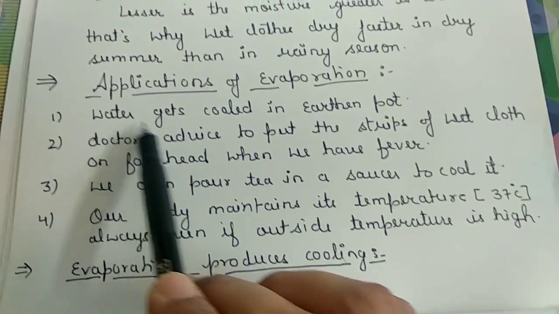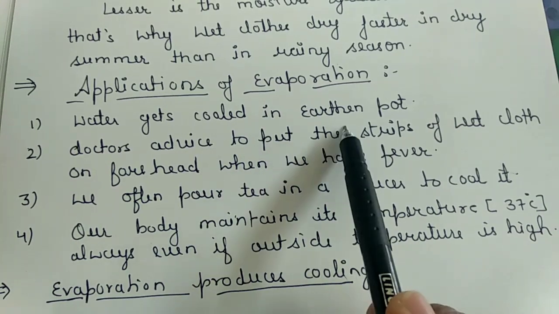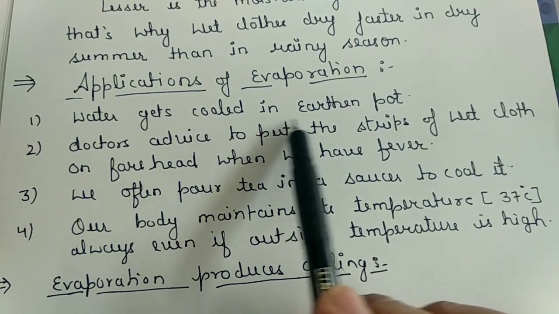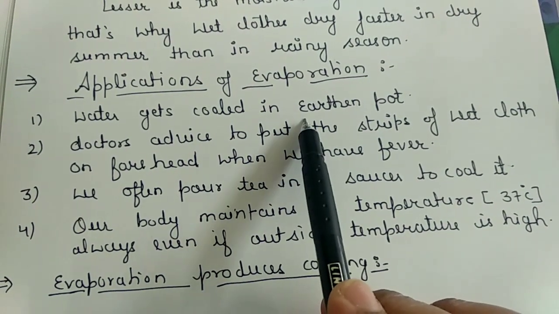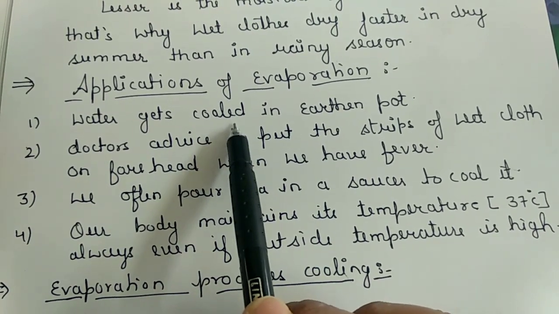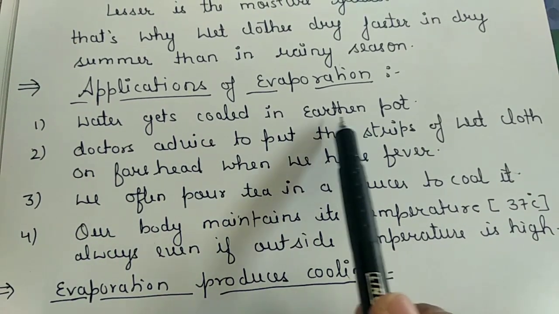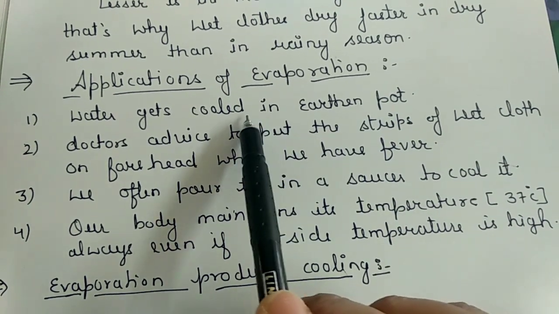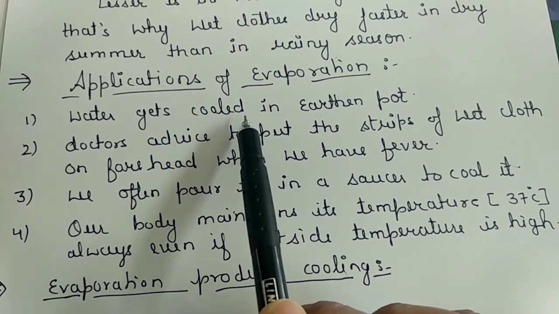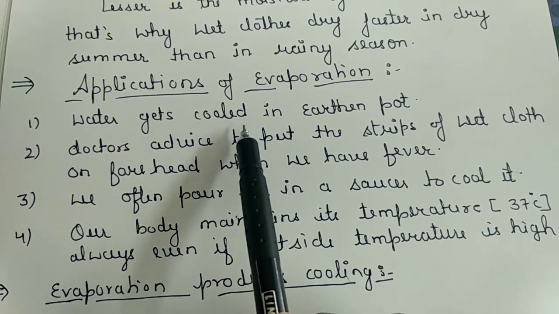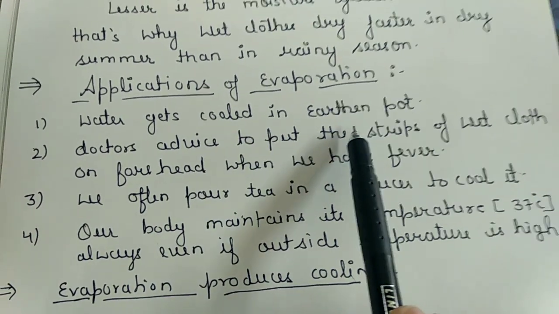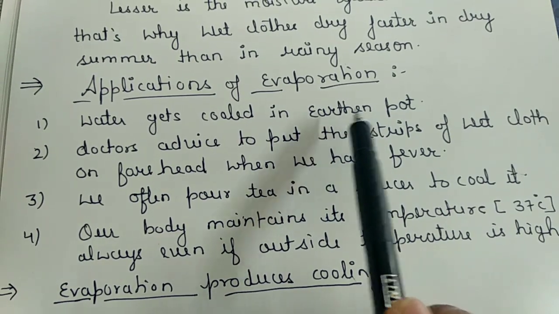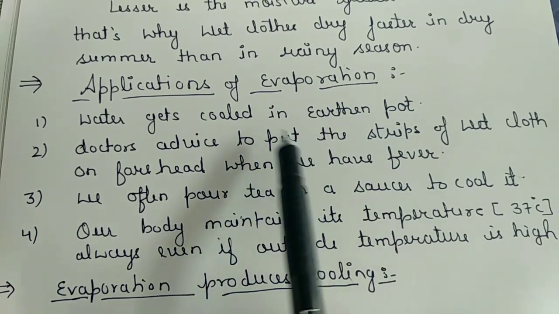On the basis of these factors, we have many applications in our day-to-day life. For example, water gets cooled in an earthen pot. During summer, we always keep water in an earthen pot. Why? Because there are very fine pores in the pot through which the water evaporates, and to evaporate, the water takes heat from the inner water, and this way the inner water temperature decreases.